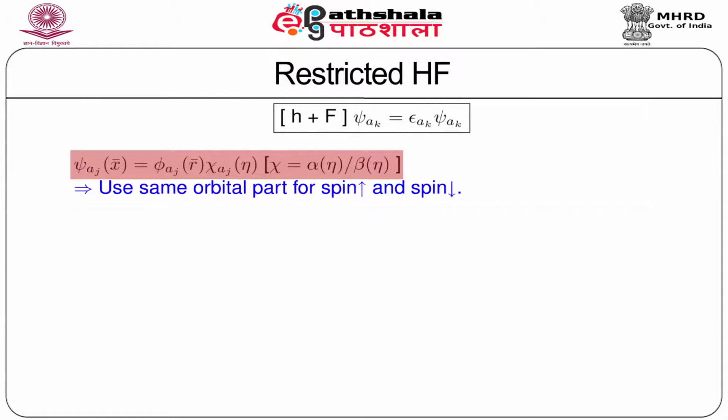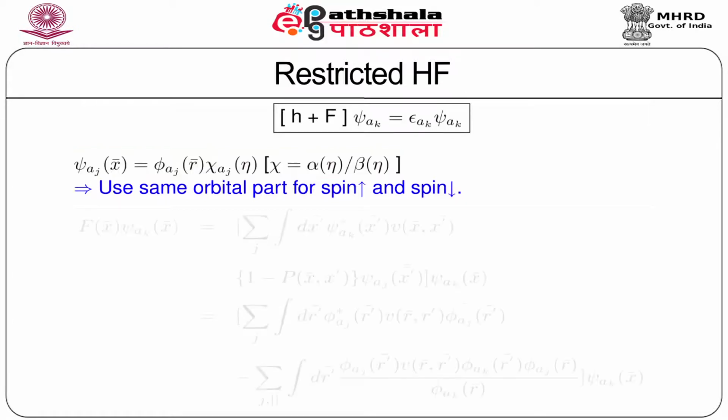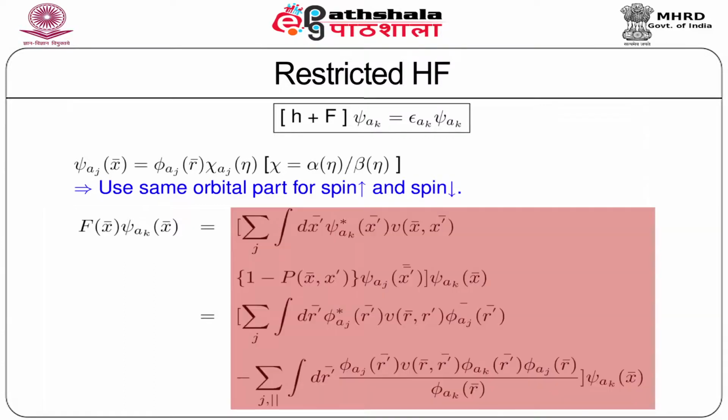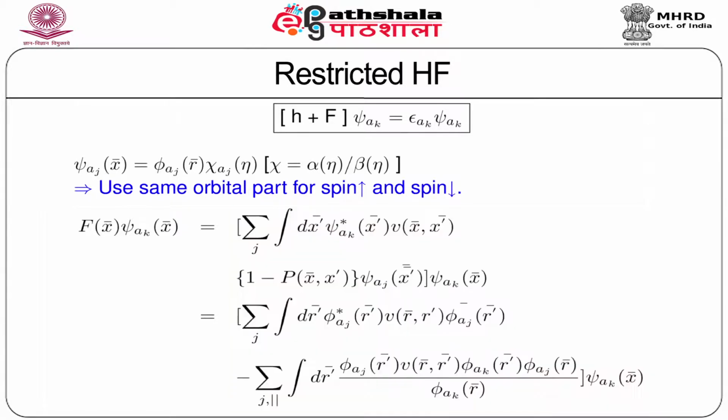Note here we have used the same orbital part, the phi, for both eta = +1 and -1, that is, for spin up and spin down. Thus one would have the Fock operator F operating on psi given by this following set of equations, which is shown in the first and second line on the right hand side.